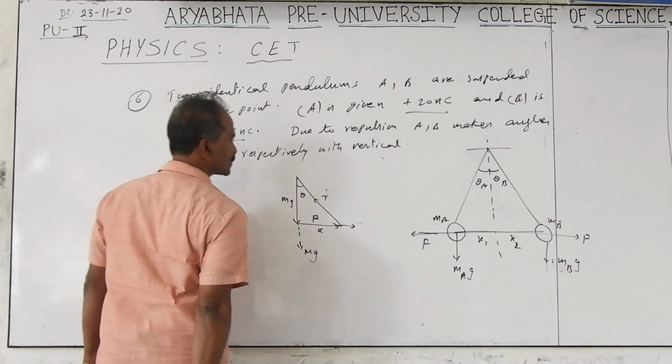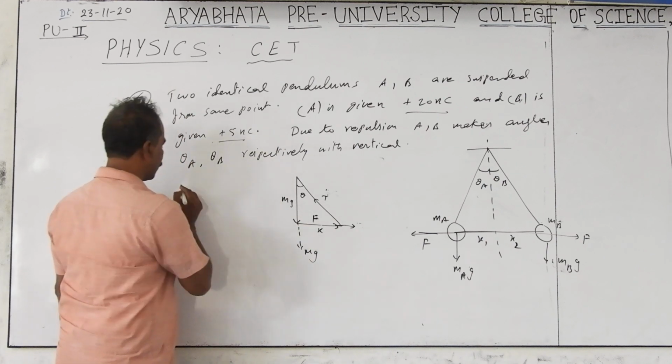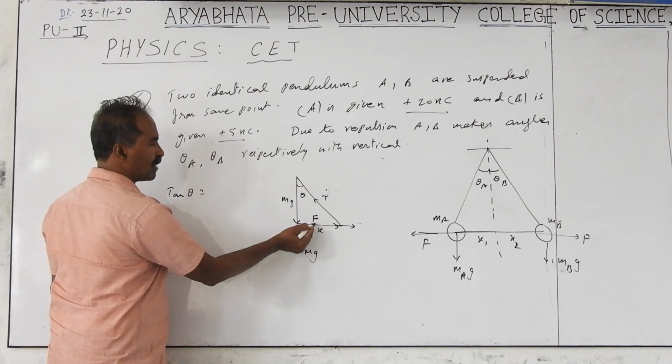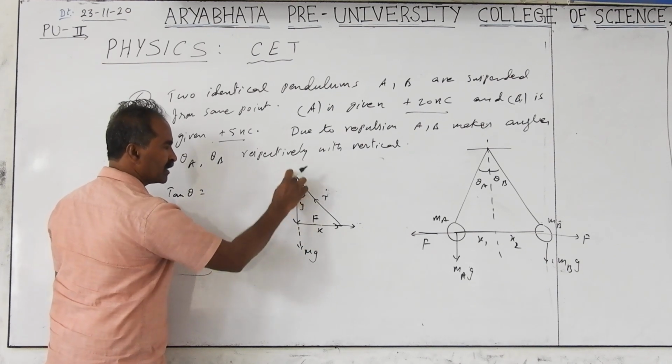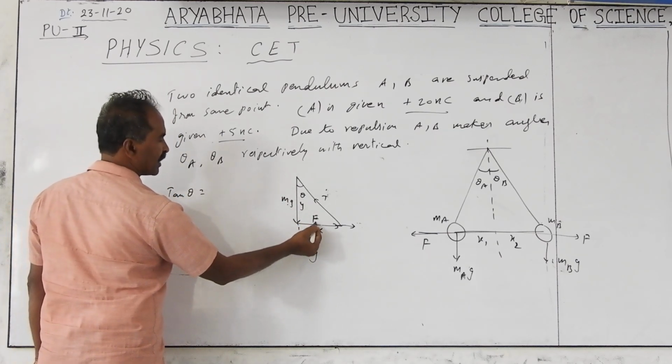The tension in the strings is not required in this problem. So you take tan theta, which is the opposite side by the adjacent side. So tan theta is equal to F by mg.